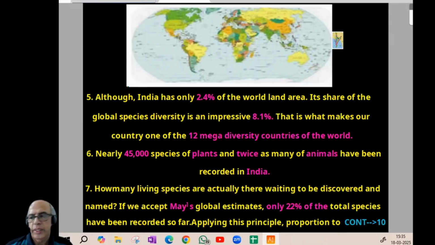Although India has only, I put a map of world and India comparison given there, although India has only 2.4% of the world land area, 2.4 only percentage-wise, its share of global species diversity is an impressive 8.1%. That is what makes our country one of the 12 mega diversity countries of the world. These all are important, so that is why I put them in a different color. Now, nearly 45,000 species of plants, almost twice, so around 90,000.